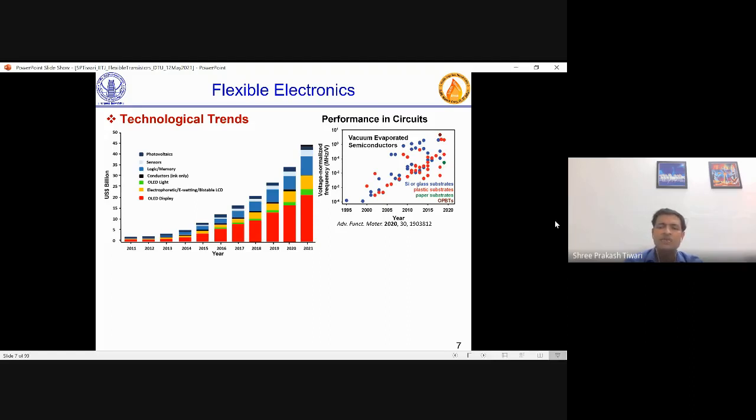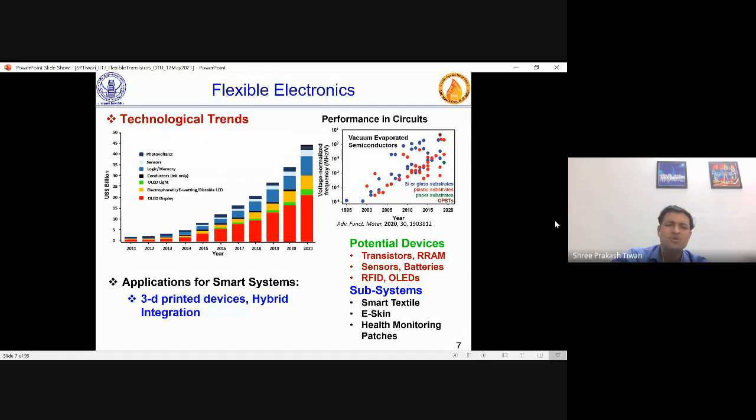In between, you also see how things have moved from rigid to flexible substrate. Plastic is much better than any rigid one, but then plastic itself may cause environmental pollution. Later people started thinking, why plastic, if we are talking about biodegradability, why not paper? A good quality paper can be used as substrate. And the green dots, if you see at least one dot here, is green. The green ones are where devices on paper were demonstrated with vacuum operated semiconductor. So this is how things are moving.